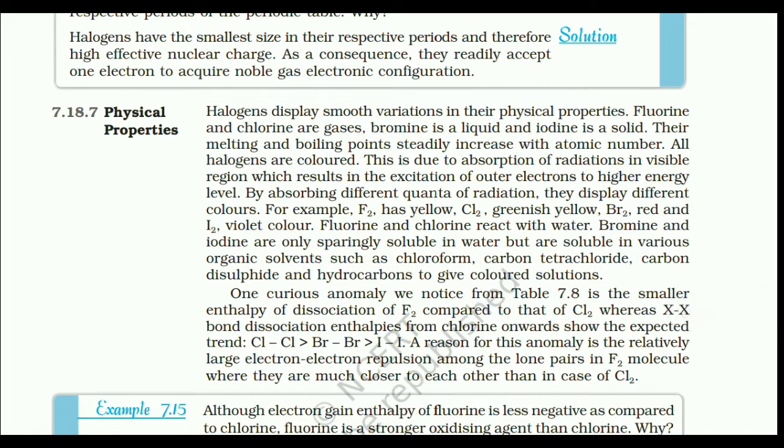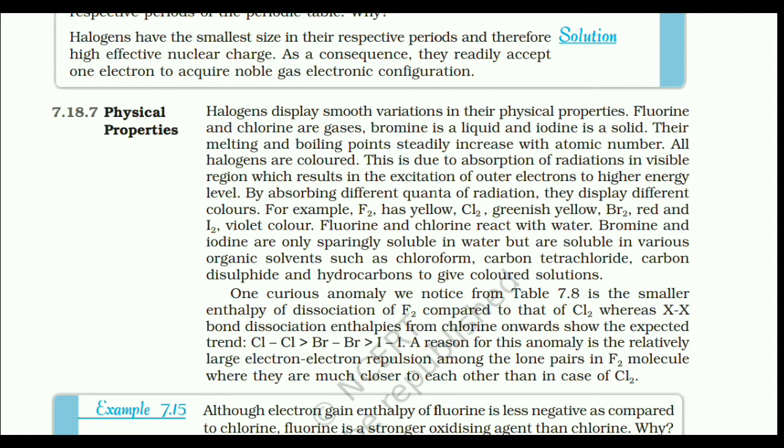7.18.7 Physical properties. Halogens display smooth variations in their physical properties. Fluorine and chlorine are gases, bromine is a liquid and iodine is a solid. The melting and boiling points steadily increase with the atomic number. All the halogens are coloured. This is due to the absorption of radiations in visible region, which results in excitation of the outer electrons to higher energy level. By absorbing different quanta of radiation, they display different colours. For example, F2 has yellow, Cl2 greenish yellow, Br2 red and I2 violet colour.